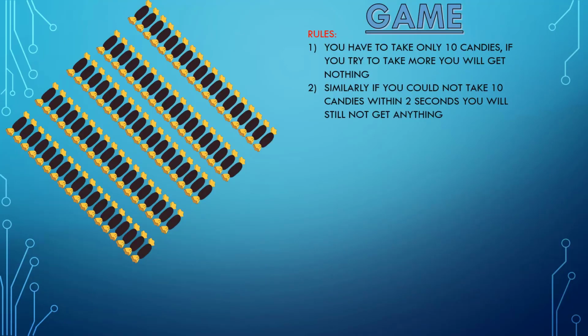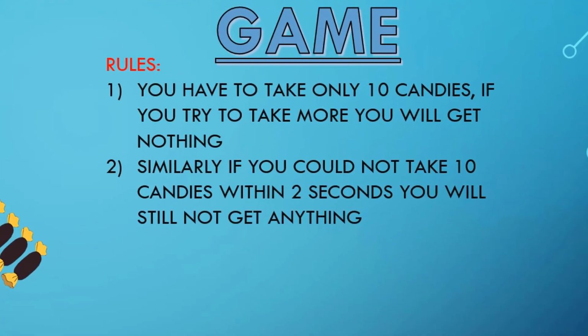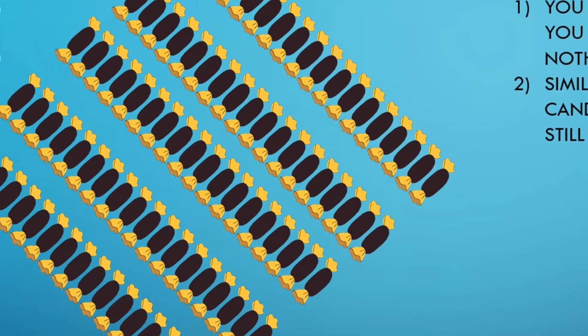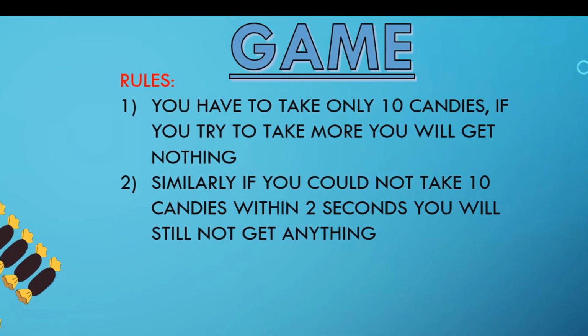Today we are going to play a game and the rules of this game are on your screen. First rule is you have to take only 10 candies. If you try to take more, you will get nothing. So here are many candies on your screen. You have to take 10 candies from them. If you try to take more than 10 candies, you will get nothing, means you will not get any candy.